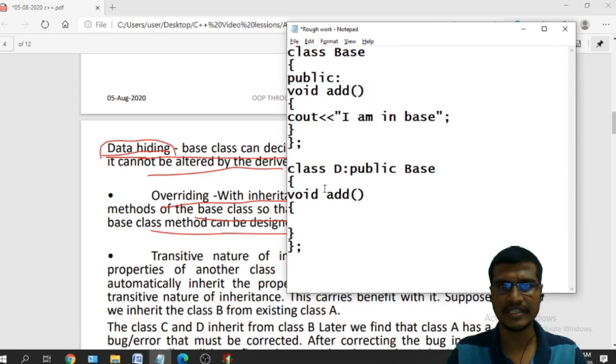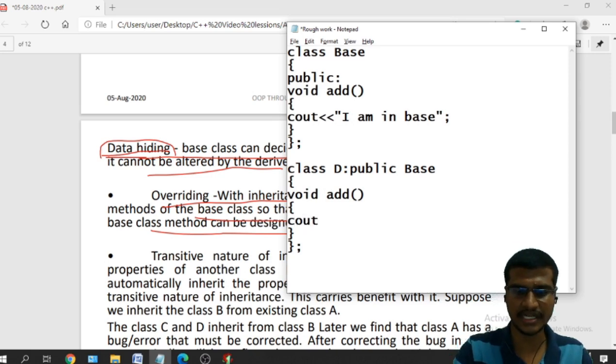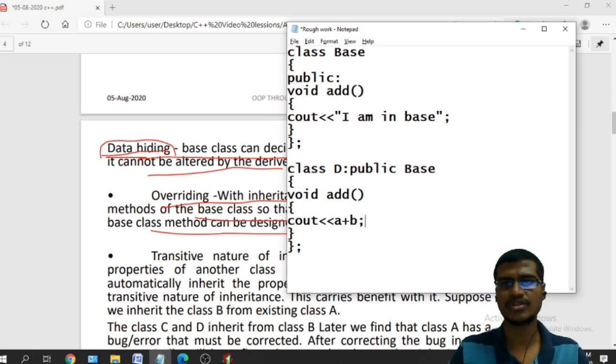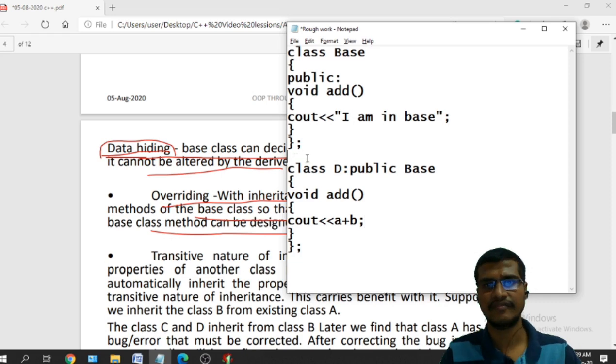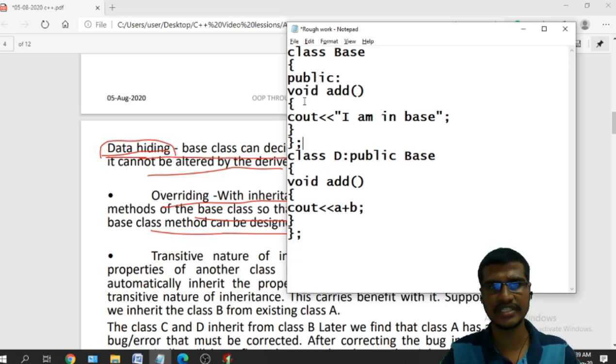The same function, void and add, with a different logic. I will write some other logic like a plus b. Whenever I use the same function like that, this is called runtime polymorphism.